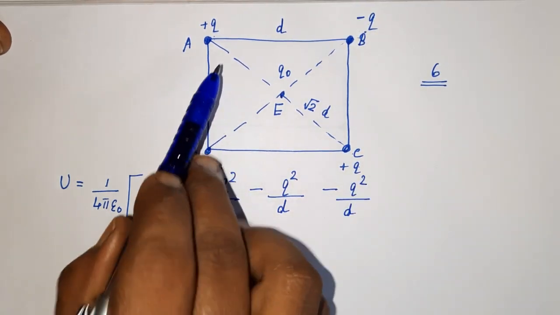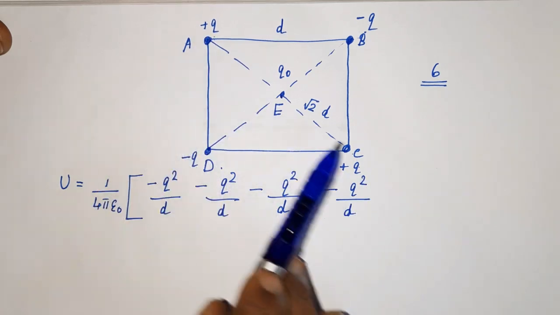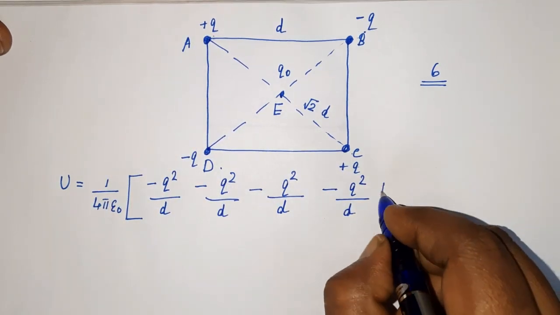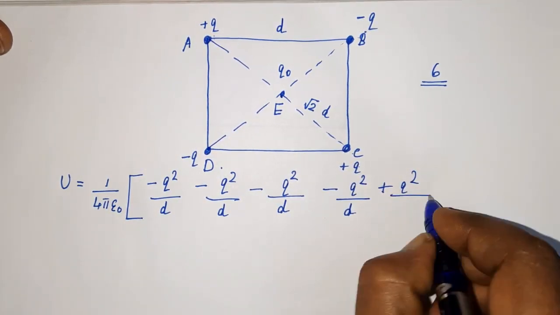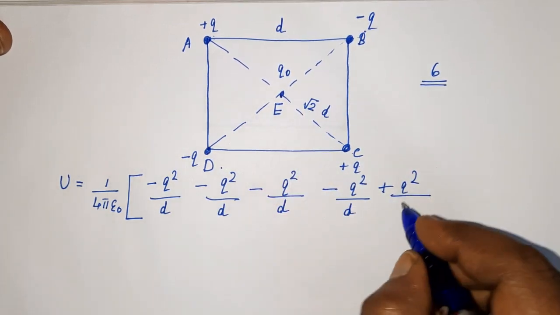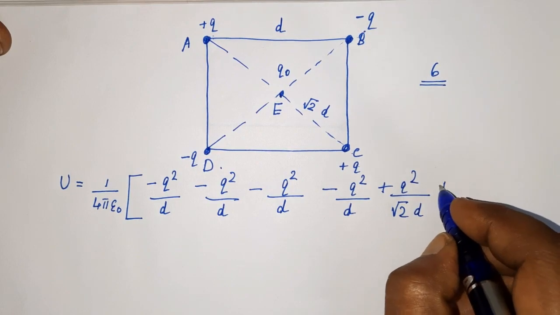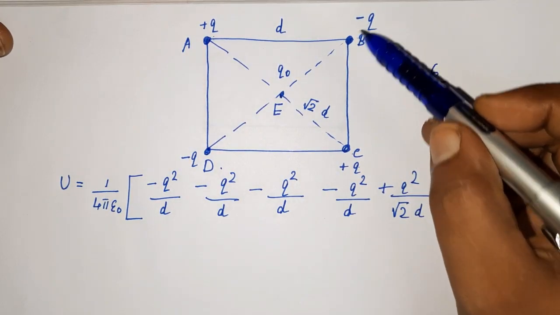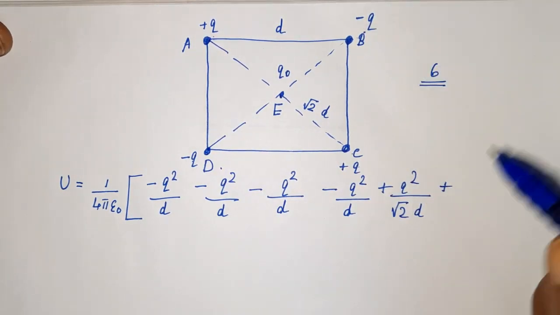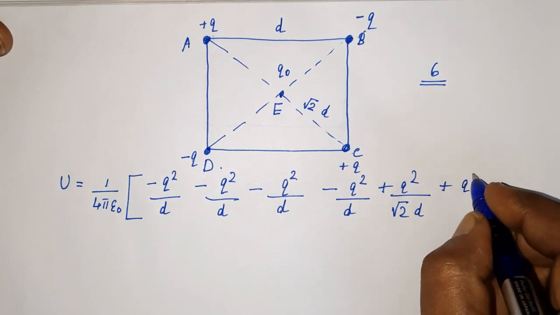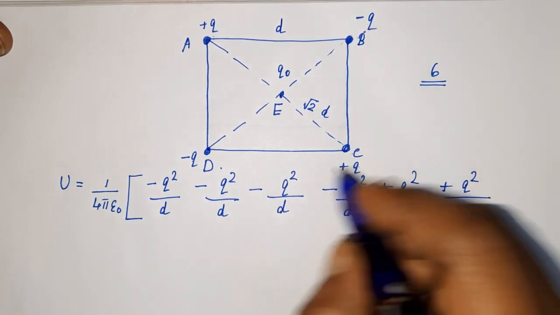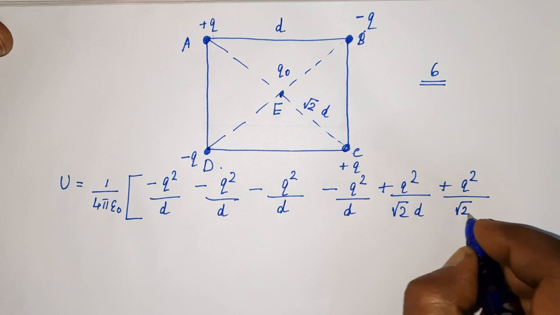Now the fifth pair, diagonal wise. Plus q into plus q, it is positive, so plus q square. The separation is root 2D, plus. Now the next, sixth pair, minus q into minus q, that also is plus q square divided by the separation root 2D.